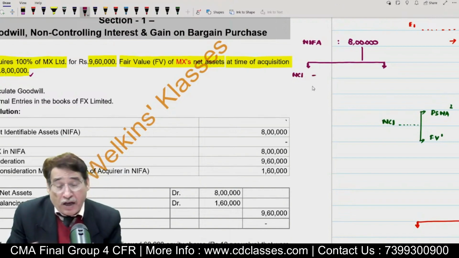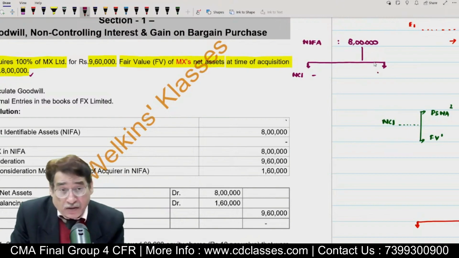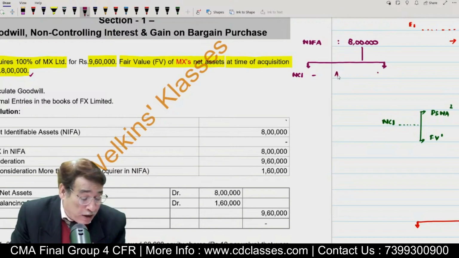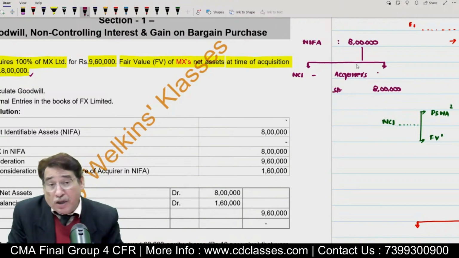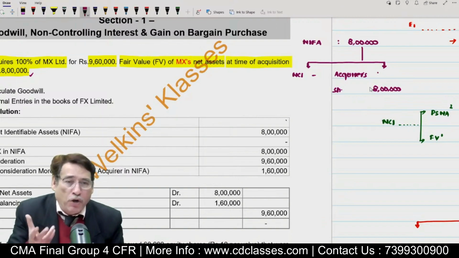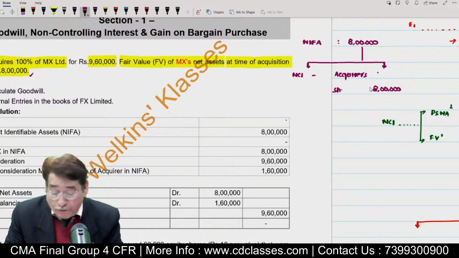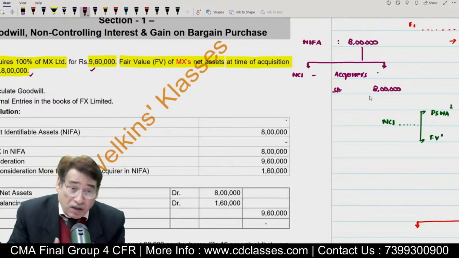Because NCI is not holding any percentage of shares. Entire share capital is in our hand. So whatever assets are there, quite obviously, are 8 lakh now. So that means the acquirer share of NIFA will be equal to 8 lakhs. The entire amount of NIFA will belong to the acquirer. So that means on the date of acquisition, when we got hold of the other entity, we got 8 lakh worth of net assets. But how much did we pay for the same? We paid 9,60,000.